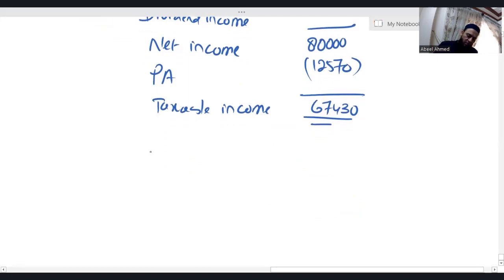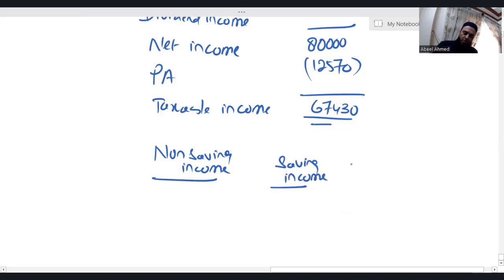Now let's calculate income tax with non-saving income. The second column is for the saving income. Third is dividend income. Fourth, we have total.